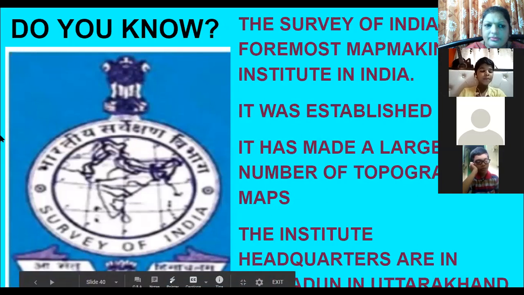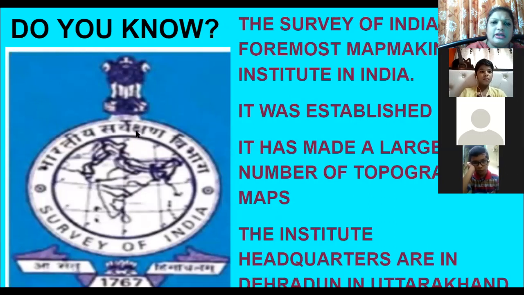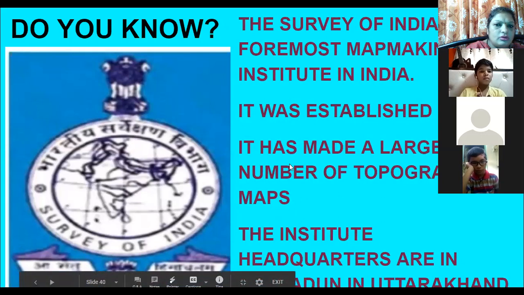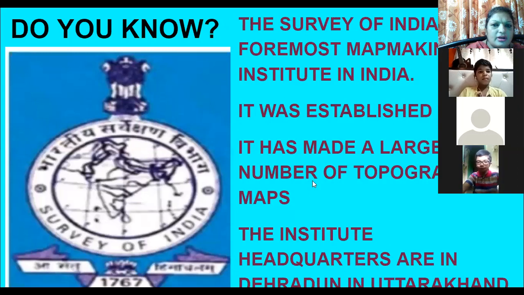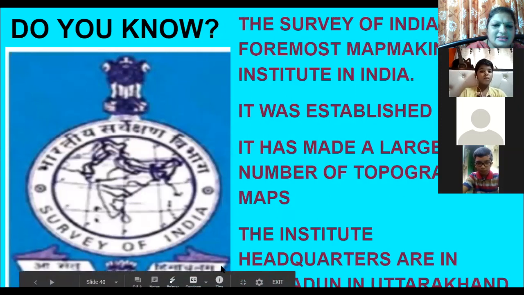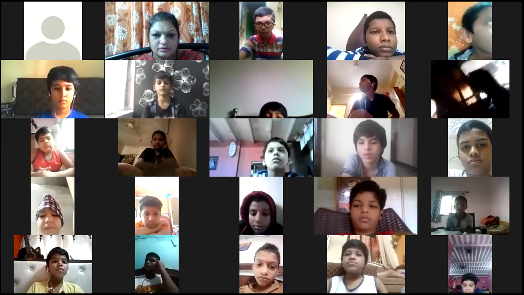So again, I'll repeat. This is the Map Making Institute, Survey of India. And it is the foremost, well known map making institute in India. It was established in the year 1767. Remember this, I'm going to ask you questions now. It has made a large number of topographic maps. I told you what topography is, a study or survey of land. And this institute's headquarters are in Dehradun in Uttarakhand.